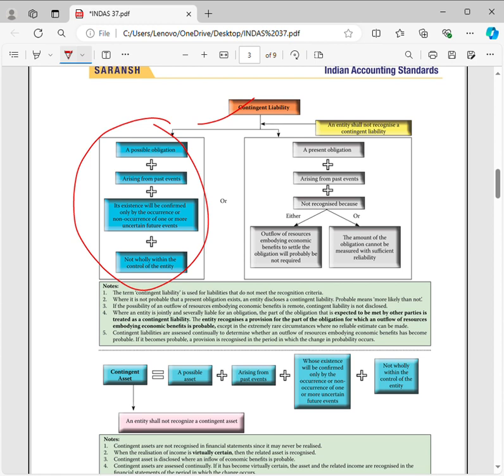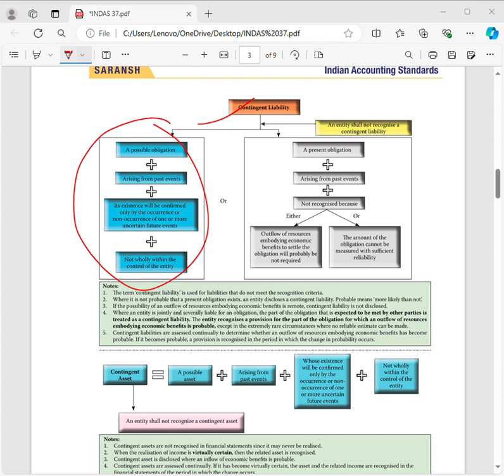So here the obligation is only possible, arising from a past event, and it will be confirmed only by certain uncertain future events happening, based on which you get confirmation whether you have the obligation or not. Or you have a present obligation arising from a past event, and the outflow of resources is not probable as of now, or the amount cannot be estimated reliably, then it should be considered a contingent liability.